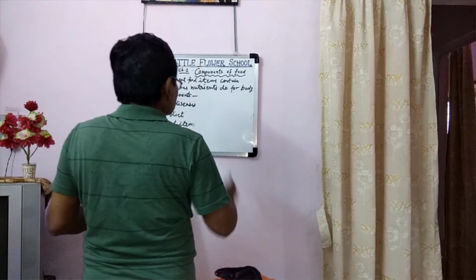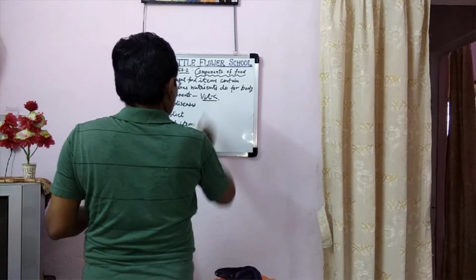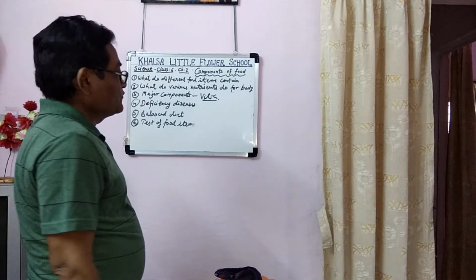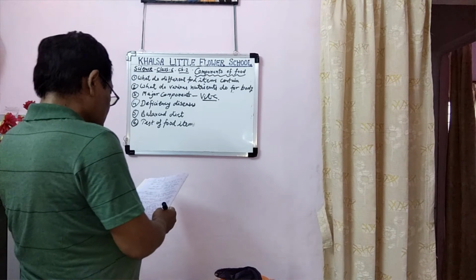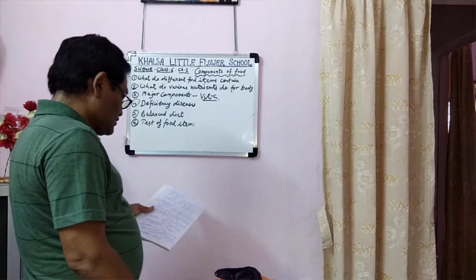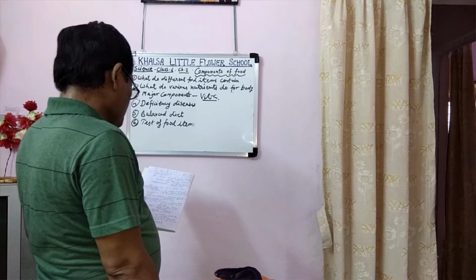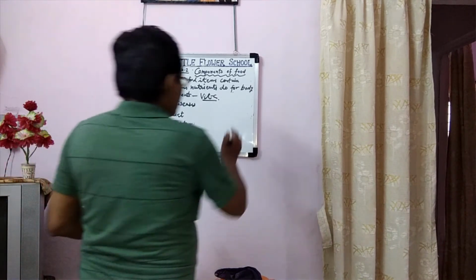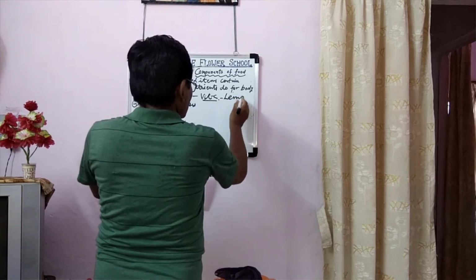Vitamin C. It is found in sour-tasting food such as guava, lemon, orange, etc. Its main function is to fight the body against diseases. So we should take tasteful lemon and orange. Okay.